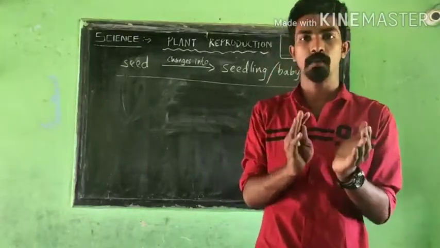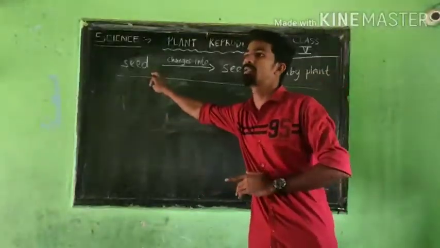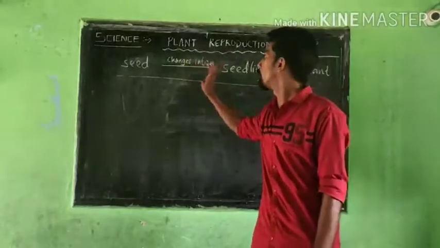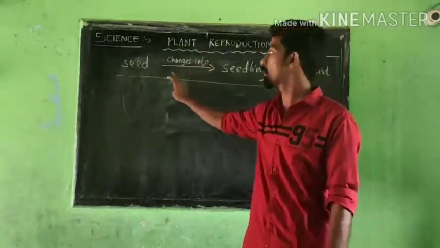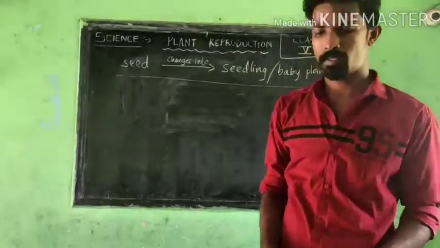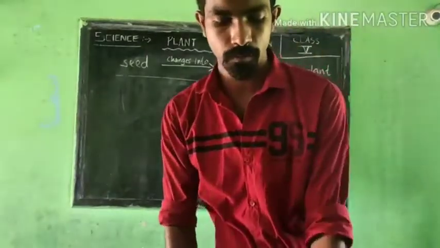So that is called the germination process. When a seed changes into a seedling, that process is called seed germination. Now, moving to the next one.